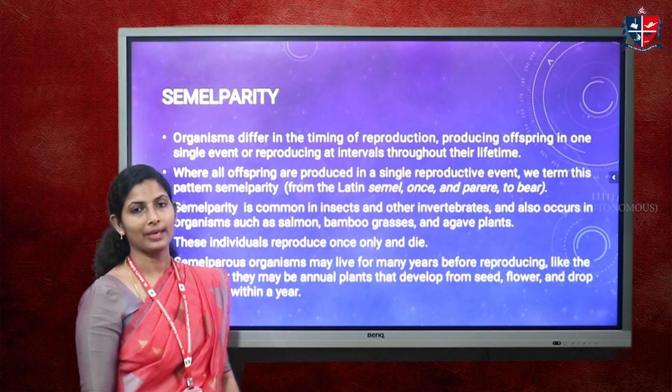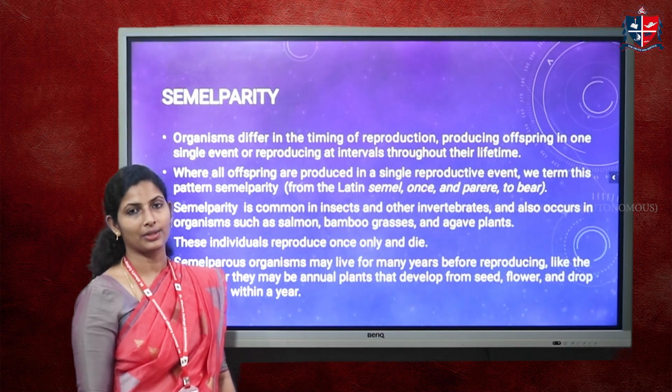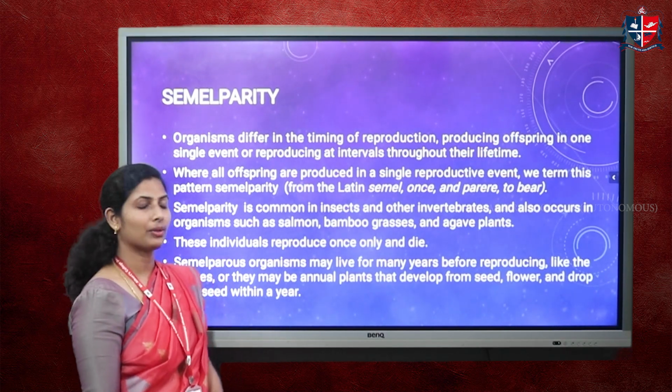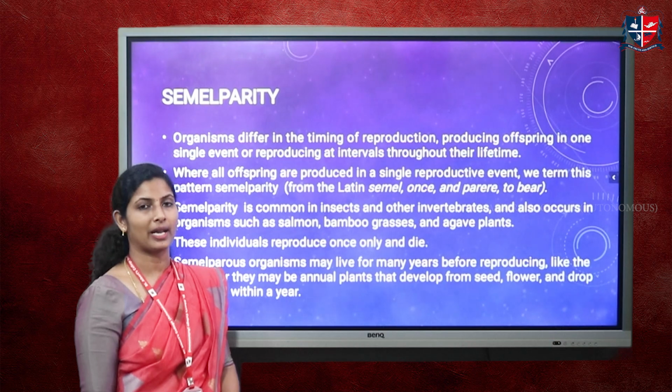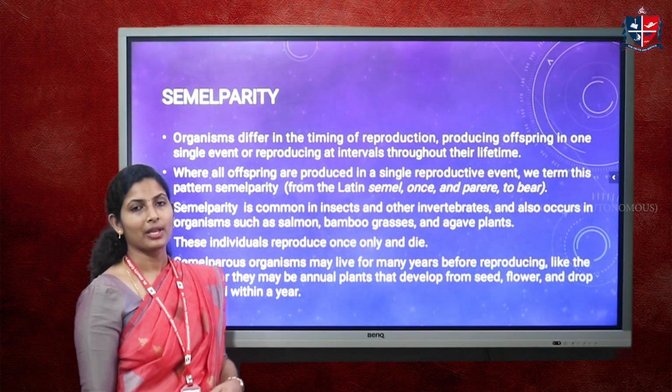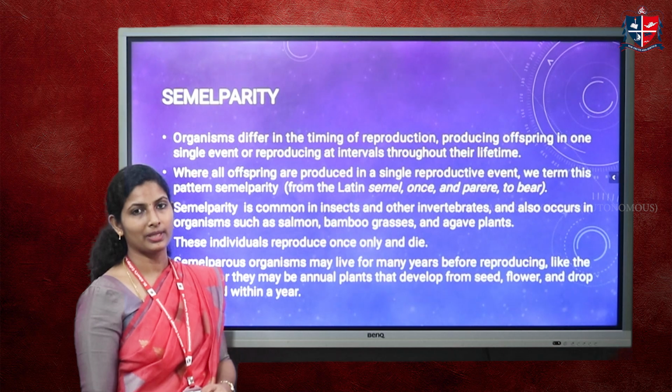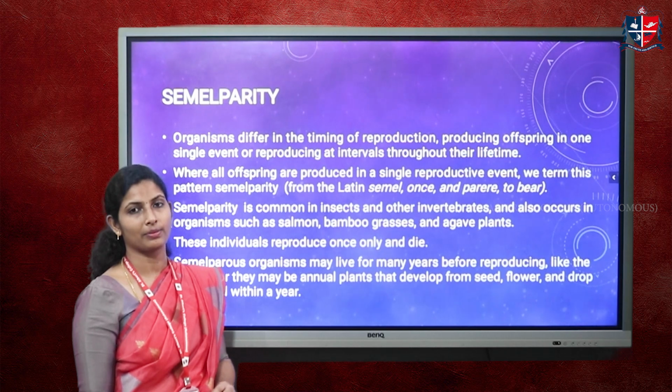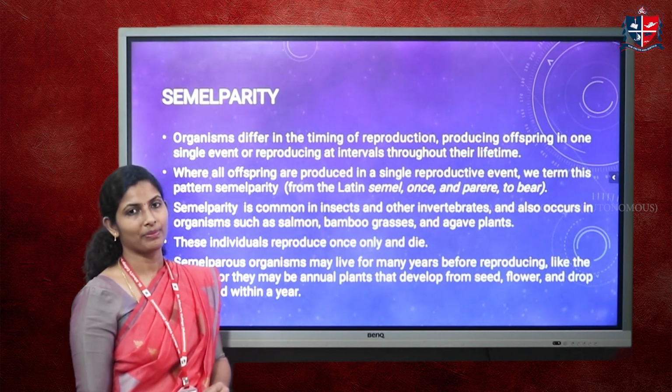So what they do is produce the maximum number of offspring and die off after that. And semelparous organisms won't provide much parental care for their young, or for their seeds in plants. The seeds are provided with maximum dispersion, but the plant is not protecting the seeds. In the case of animals, it's also like that. The offspring are not protected by their parents.